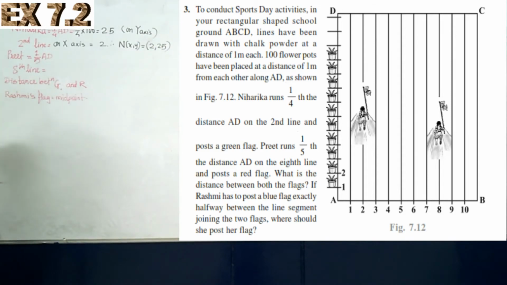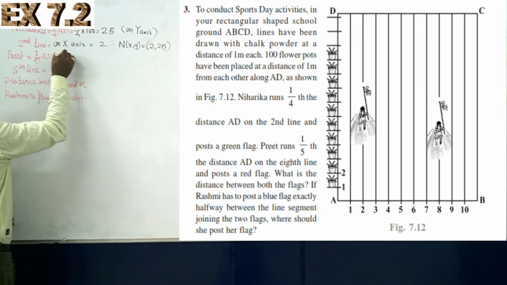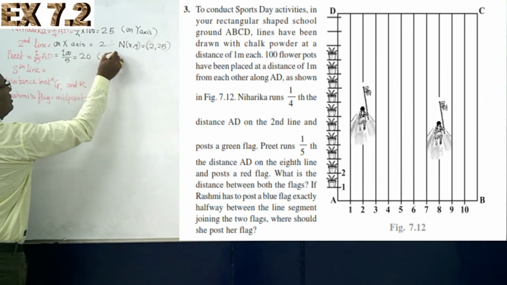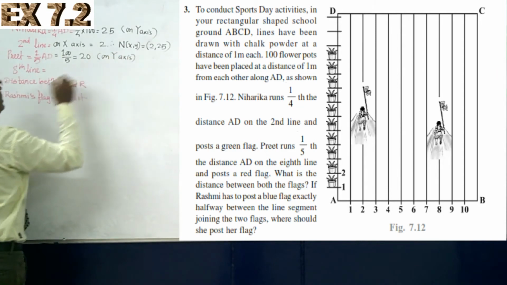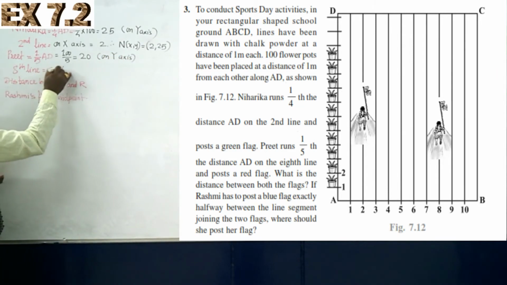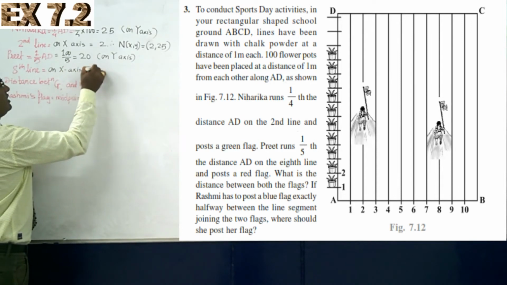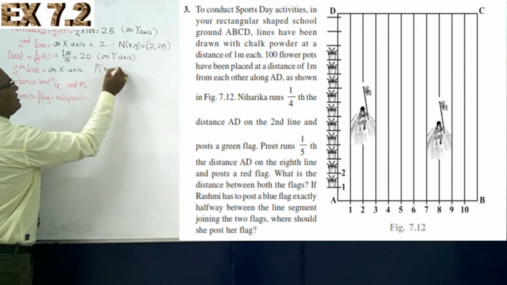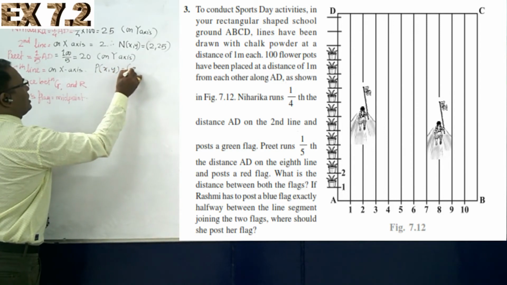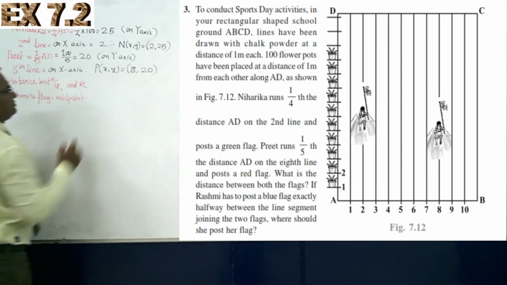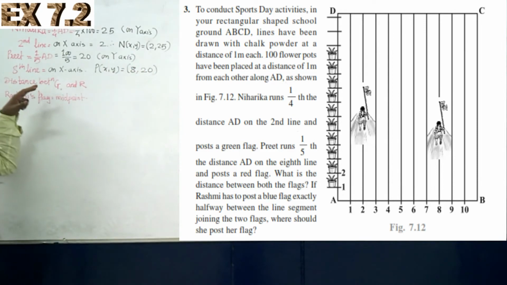Yes. Now Preet is also there. She ran 1/5 of AD. That is, 1/5 of AD is 100 upon 5, so it is 20. Where? On the y-axis. Right? 8th lane on the x-axis. So if we consider P of x y, it will become the 8th line and then 20 meter. Okay, so the flags are green and red.